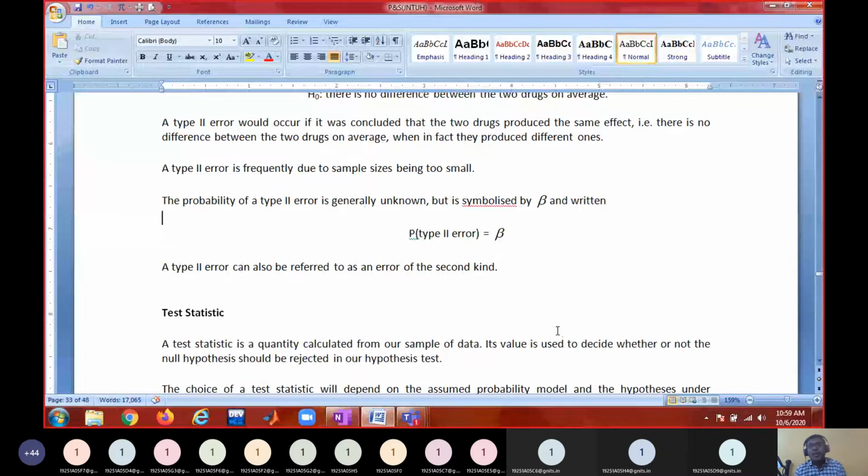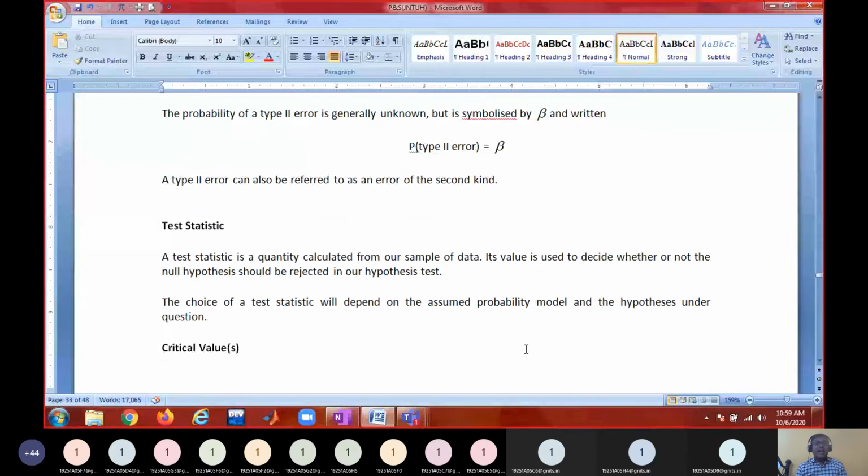If I want to talk about the population mean, I will look at the sample mean. If I want to talk about the population variance, I will take the sample variance, and so on. These statistics are denoted with S.